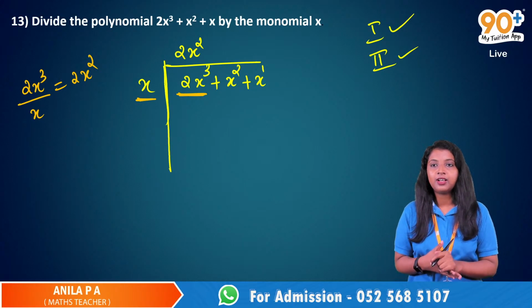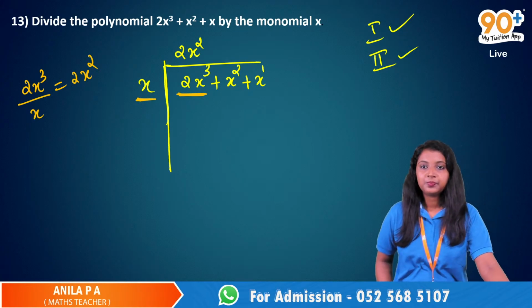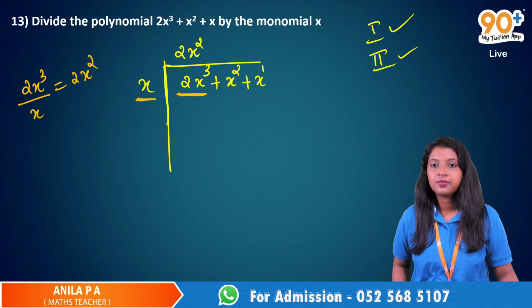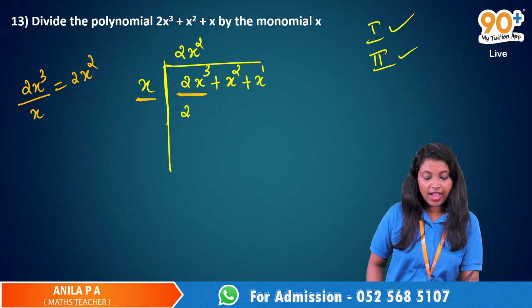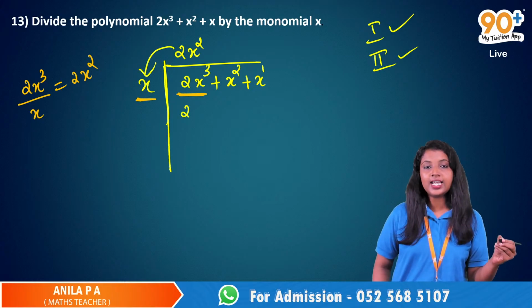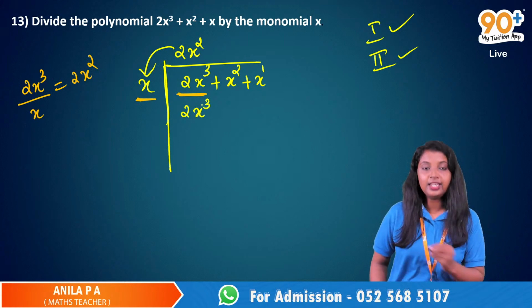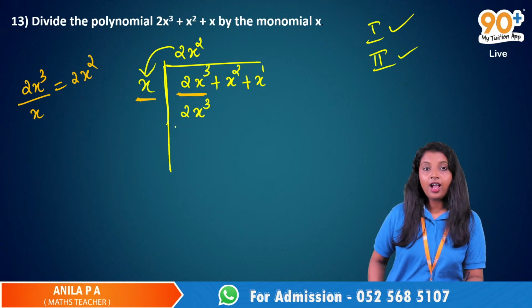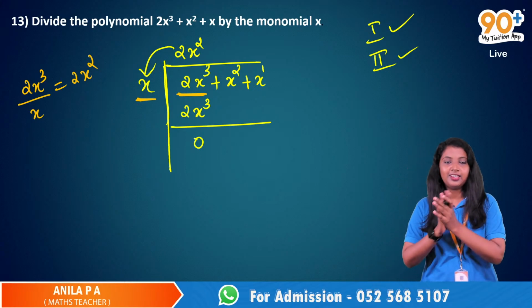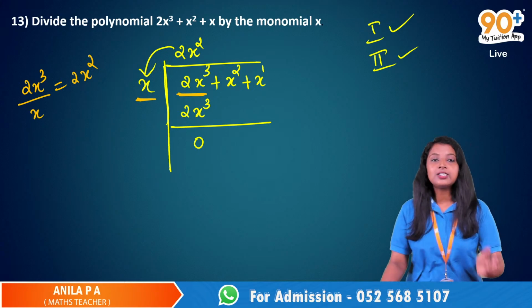What is the next step? Okay, let's ask Sanchit. What is the next step? Ma'am, 2x power 3 minus. I have to multiply this 2x squared with x, right? Yes, ma'am. So 2x squared into x will be 2x cubed. Then x into x will give us x to the power 2. That's okay, Sanjit. Very good. I know you know the answer because you already solved this question in this method. So what is the next step?